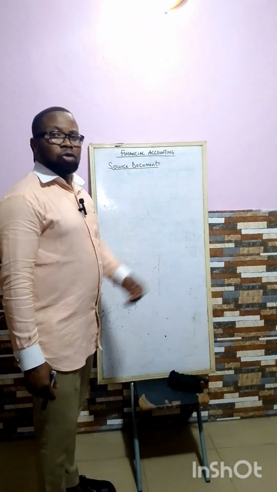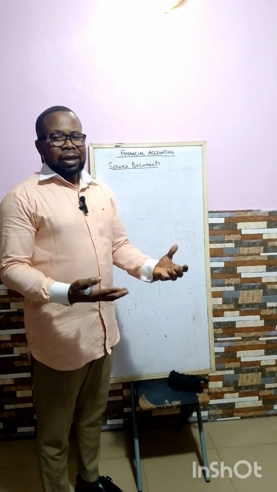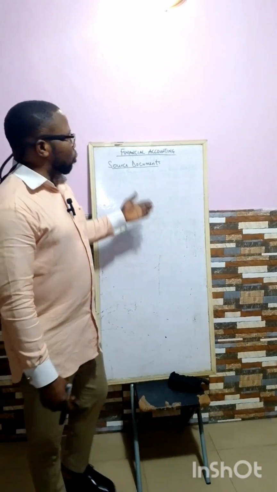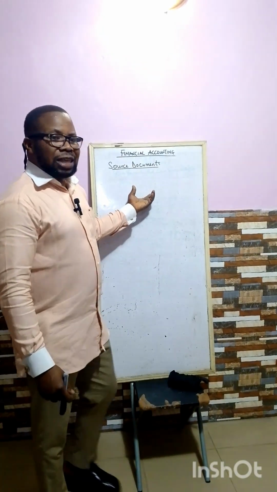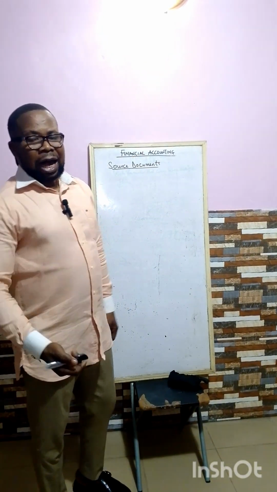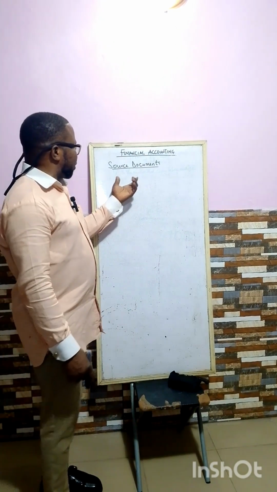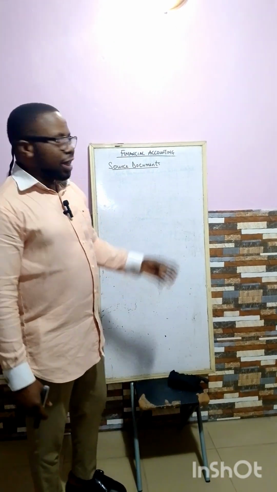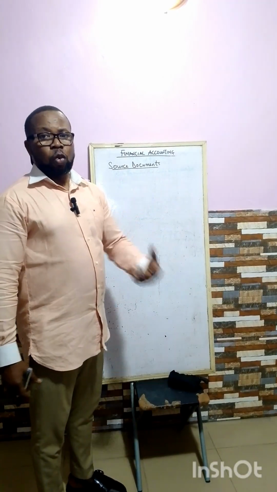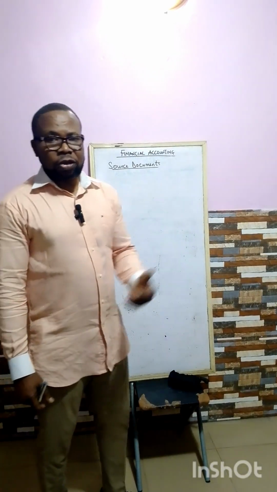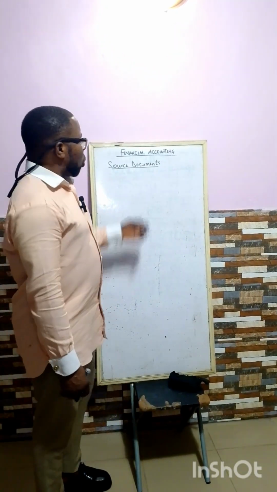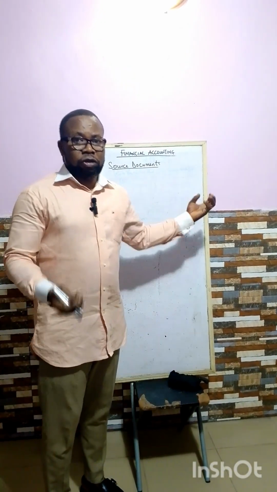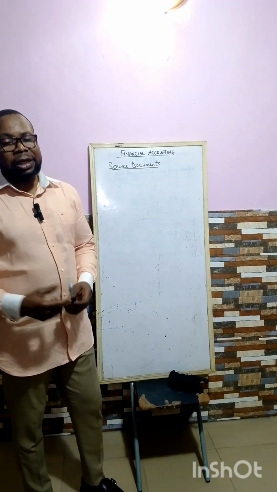Source document ni àwọn document tí a need tó máa fún wa ní information for preparation of final account. Àwọn ni document tí a máa need láti lè fi prepare final account wa gẹ́gẹ́ bí a ṣe sọ, as the name implies, source document. They are the document that will provide us with information for preparation of final account. So a ní about 5 or 6 vital source document tí a máa sọ̀rọ̀ nípa ẹ̀ ní èní.